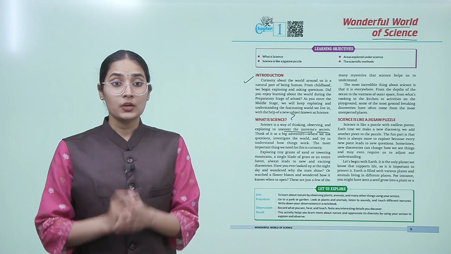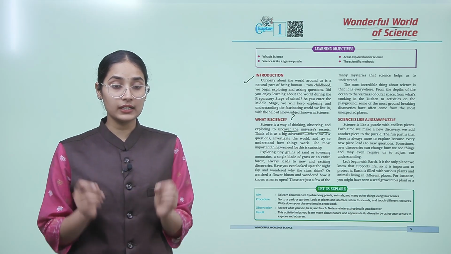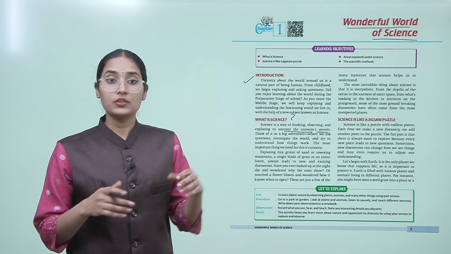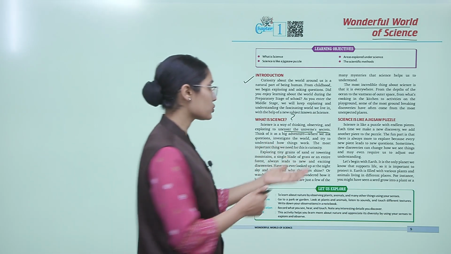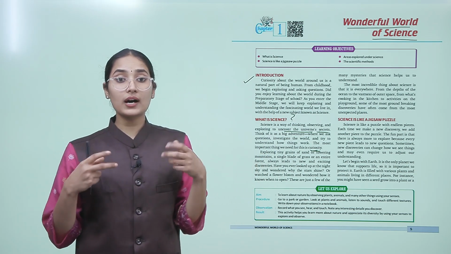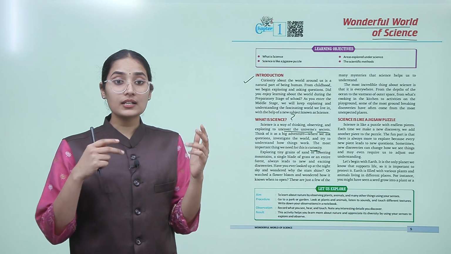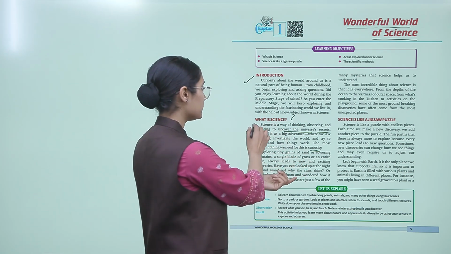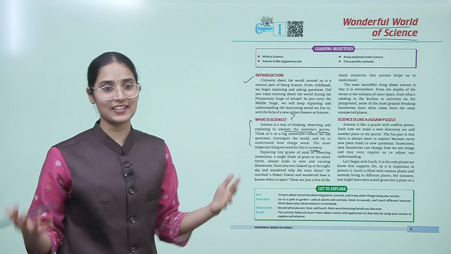See children, we are right now studying science, right? But the important thing I would say we need for understanding and studying science is that we should have curiosity. We should have curiosity to ask questions, observe things, and ask questions about the world, okay? And then we are good to go to learn and study science.